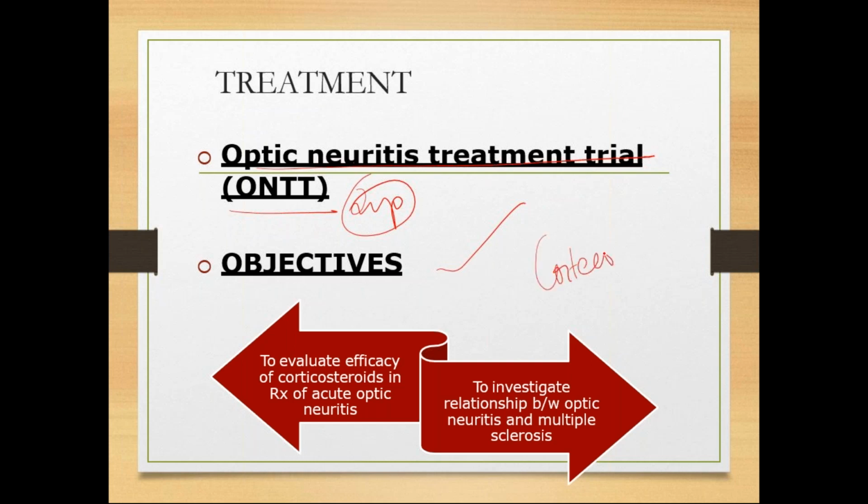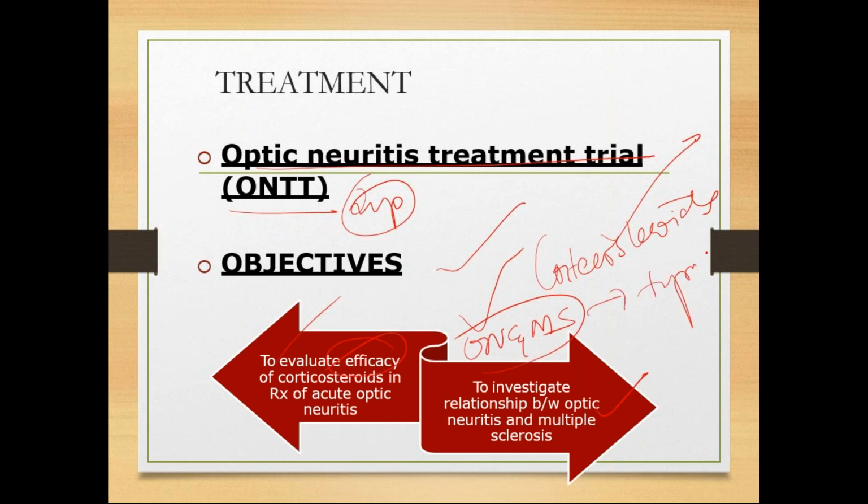They tried corticosteroids in patients with optic neuritis, and they wanted to know their efficacy. They also wanted to know the relationship between optic neuritis and multiple sclerosis. So they did these two things in the optic neuritis treatment trial, called the ONTT: corticosteroid usage and efficacy, and the relationship between optic neuritis and multiple sclerosis, that is, typical optic neuritis.